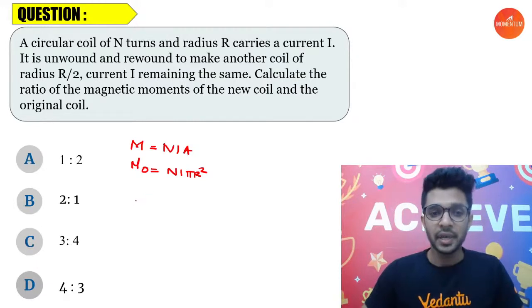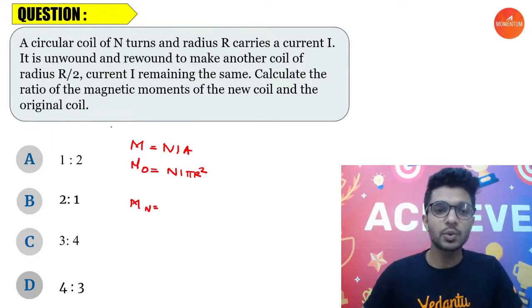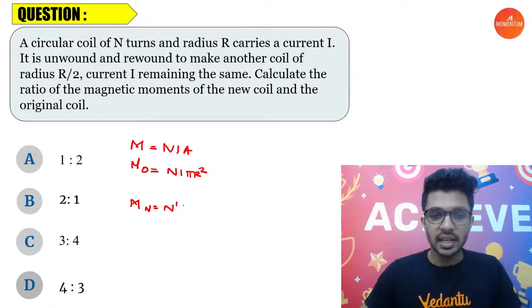Now, what is happening? The question is also to find out the new value. Okay, so the new magnetic dipole moment value. How will you calculate? That is equal to the new number of turns, which we don't know. Let us put it as n dash.